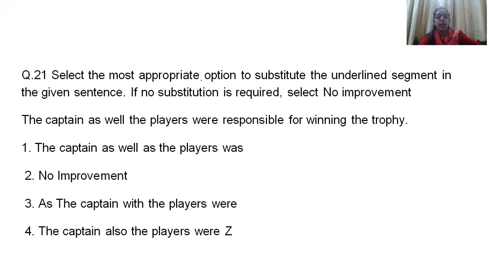Question number 21, select the most appropriate option to substitute the underlined given sentence. If no substitution is required, write no improvement. The captain as well as the players were responsible for winning the trophy. Okay, the captain as well as the players. Okay, sorry, here it will be was, right?